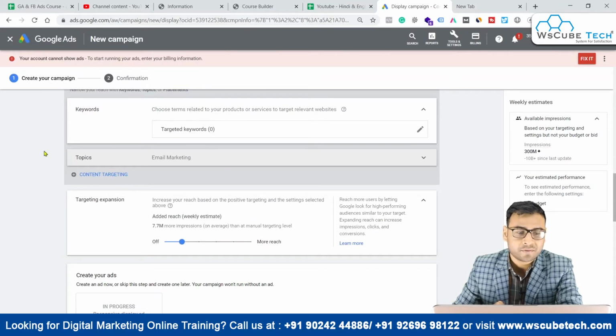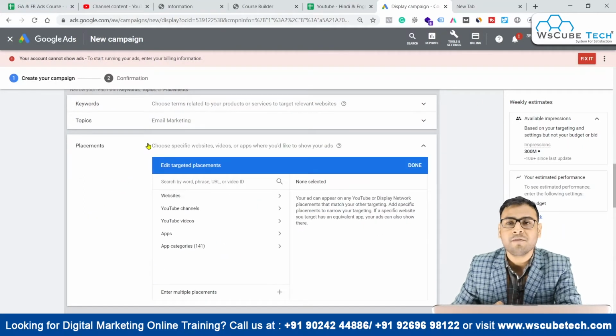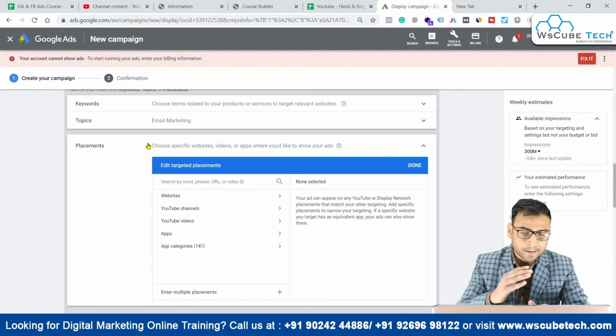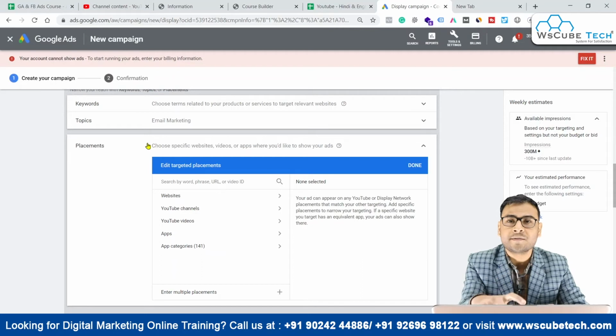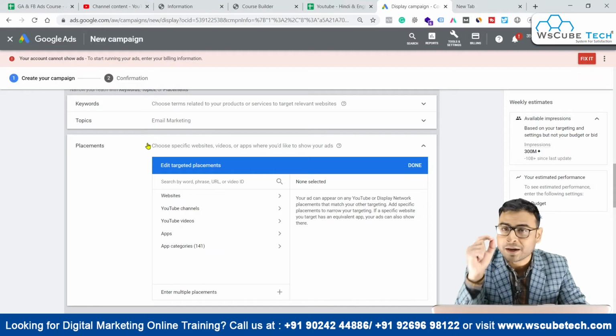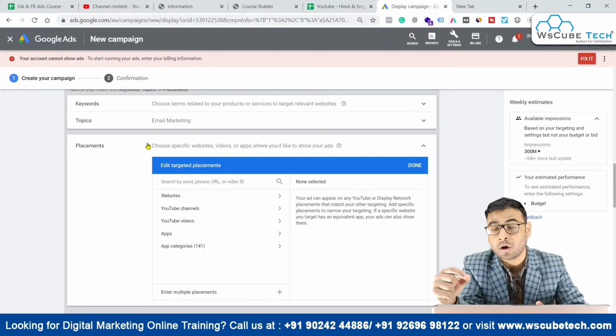As we have just seen, we have the keyword option, then we have the topic option. Now coming to the placement option, this is again a very interesting option. Here, as an advertiser, this gives you the maximum scope. Now you can target individual websites. If you have the name or address of some website, or you know about some website, you can select the website from here and then target those websites.